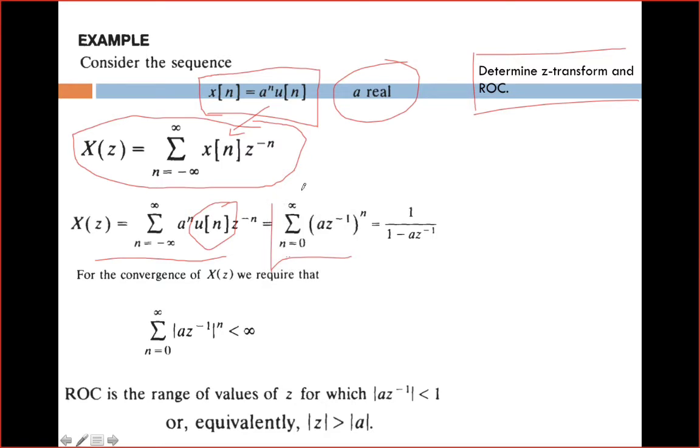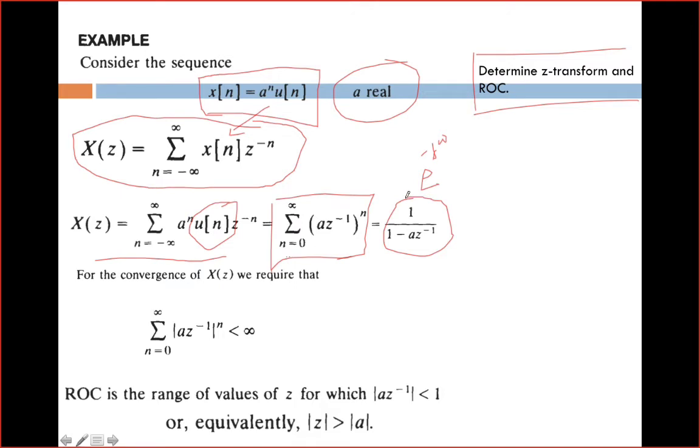Okay, only thing is, in the discrete time Fourier transform we used e power minus j omega, here we are using z. So the formula is same. If you come across this kind of infinite series, it can be evaluated using 1 by 1 minus a into z power minus 1.